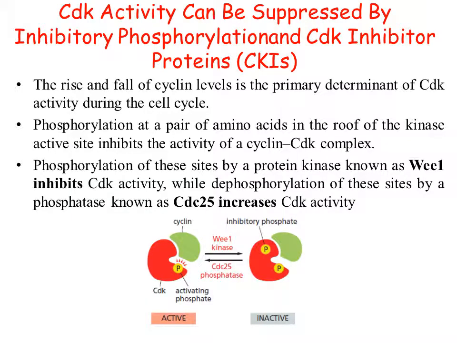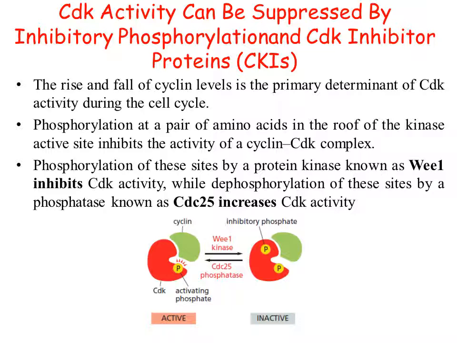As we know, CDKs are dependent on cyclins. This CDK activity can be suppressed by inhibitory phosphorylation and CDK inhibitor proteins. Whenever it doesn't get cyclins, it will not become active.